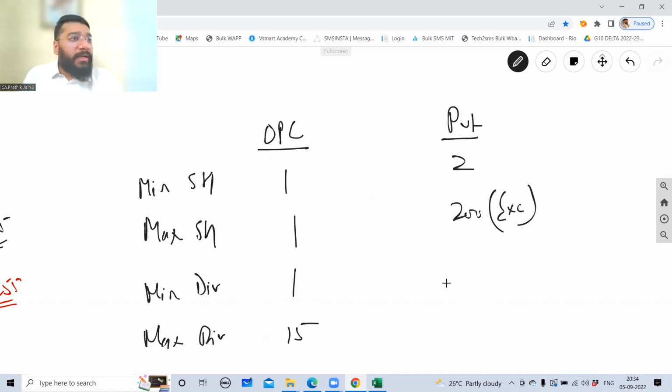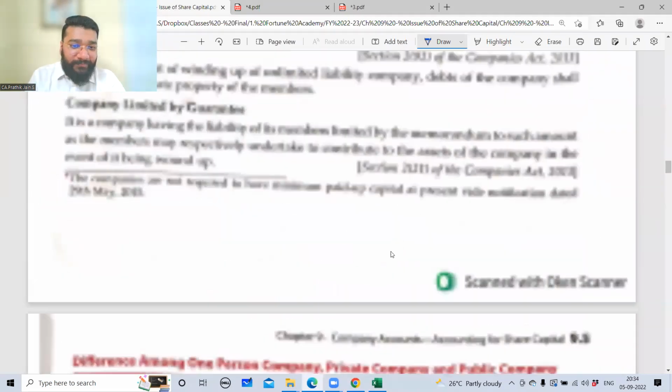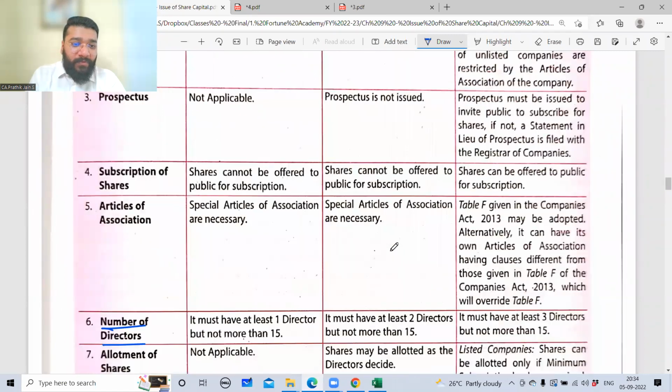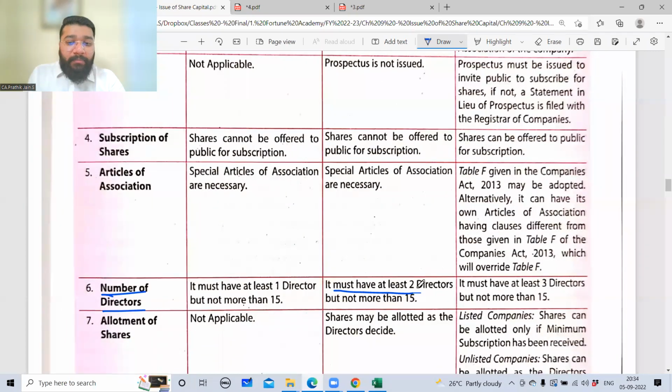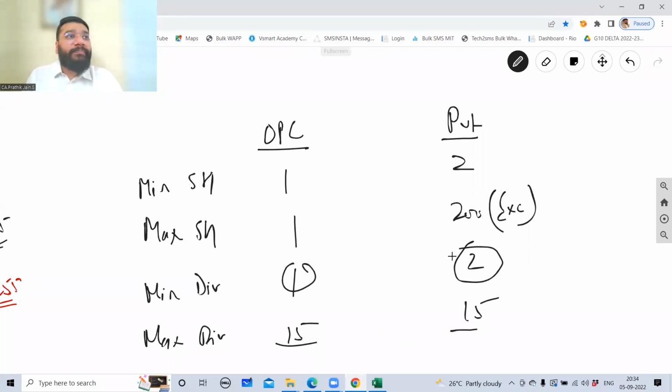Minimum director we have not studied. Maximum director we have not studied. We'll study next class. You want to know what it is? Minimum 2, maximum is 15. 15, 15 is same, but here it is 1, here it is 2. Clear with this point?